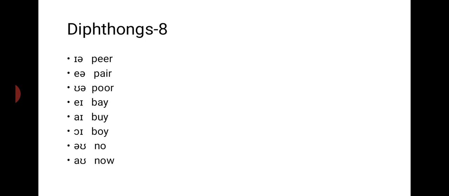Diphthongs: ear as in pear, air as in pear, oor as in poor, a as in bay, I as in by, oi as in boy, o as in no, ow as in now.